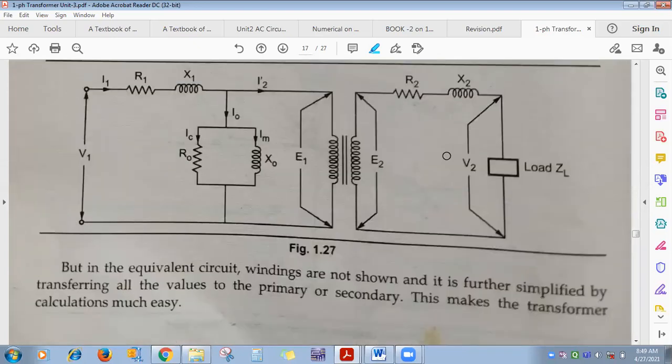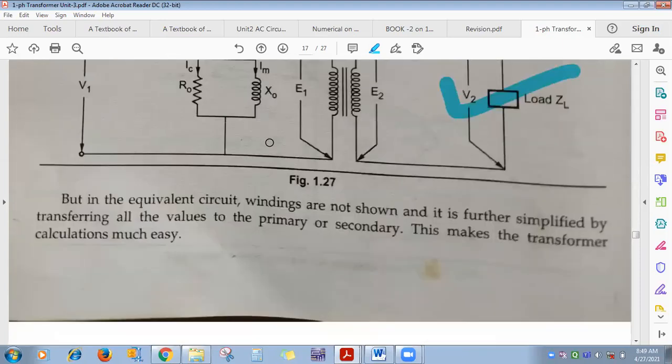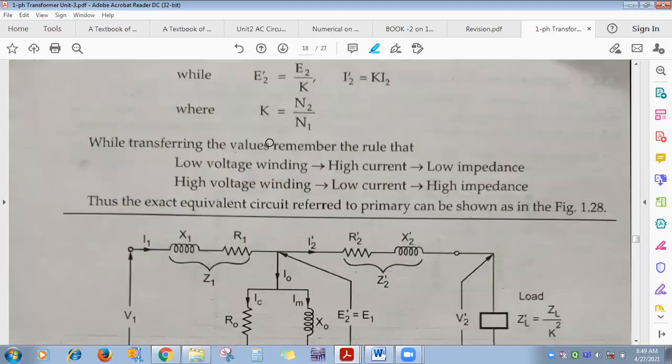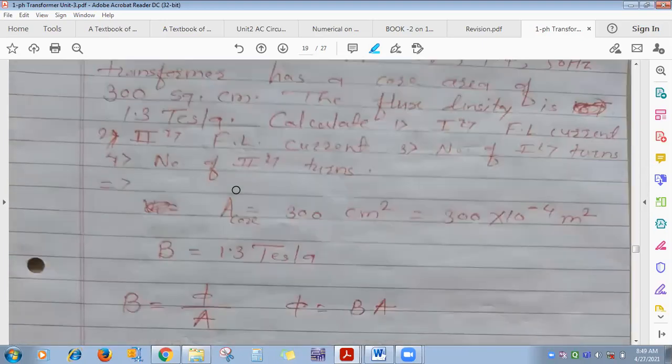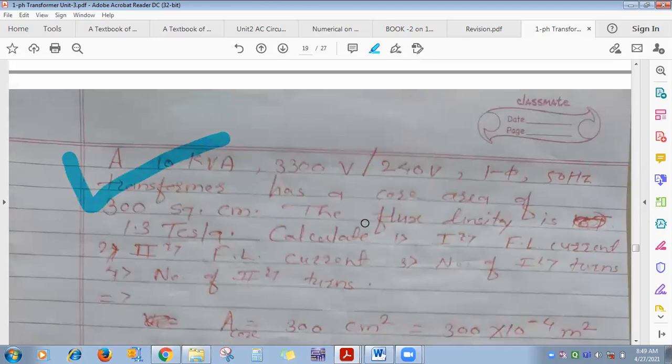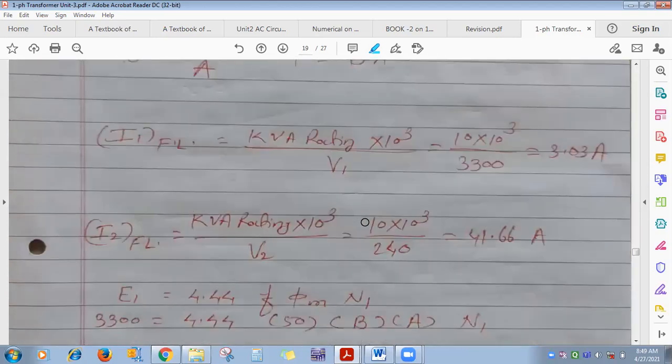No one will ask you to draw this, but whatever formula we have just seen, that is R2 by K square, X2 by K square, R1 plus R2 dash, numericals are based on this. This is one type of numerical we have seen. Everyone, please do this type of numerical.